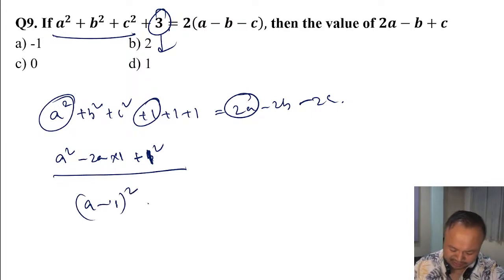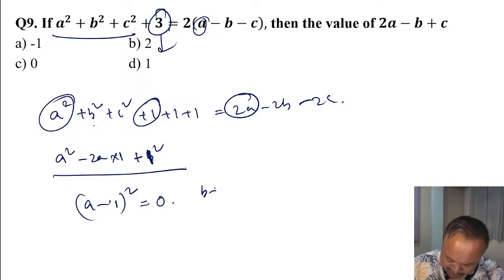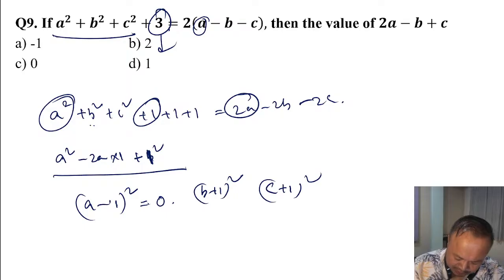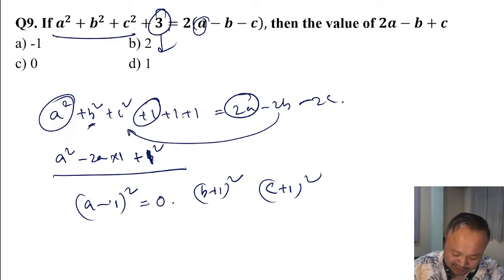So a minus 1 whole square is either 0. b becomes b plus 1 whole square, and c becomes c plus 1 whole square. So b square plus twice b plus 1 square, that is b square plus twice b into 1 plus 1.